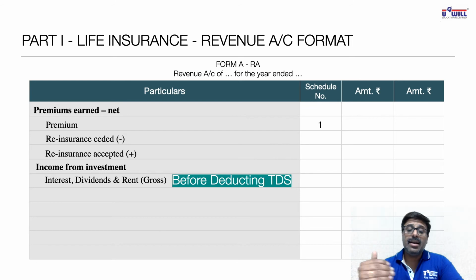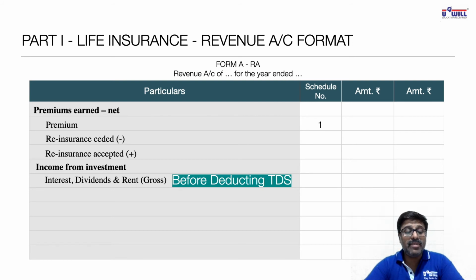Tax is a different expense which you have to pay. Your major income will always be considered before deducting TDS. So if your income is 10,000, TDS of 3,000 is deducted and you receive 7,000 in your hands. Your income is not 7,000, it is 10,000, and 3,000 you have paid as tax to the government. So when you count your income, you will not include 7,000. You will include 10,000 before deducting TDS. Okay. So here the word gross means before deducting TDS.